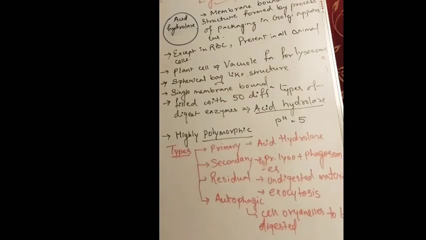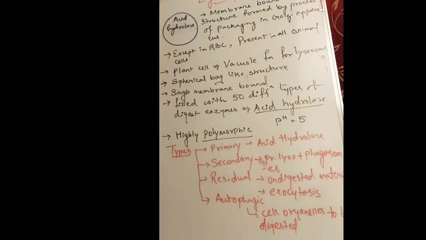So primary lysosomes are generally the newly formed lysosomes from the Golgi apparatus, which consist of only the acid hydrolase enzymes.